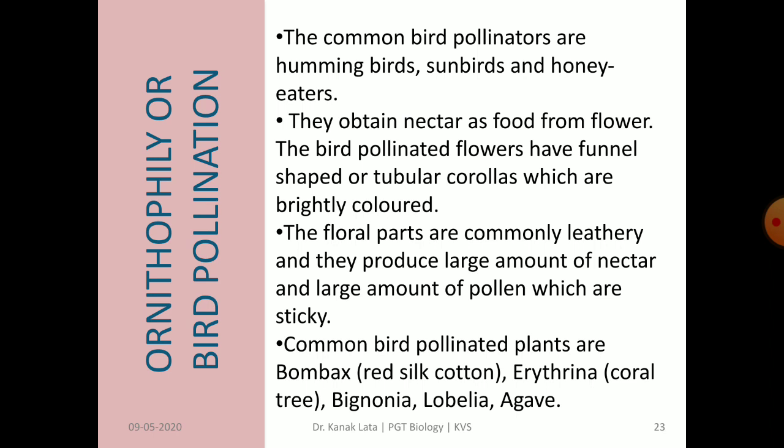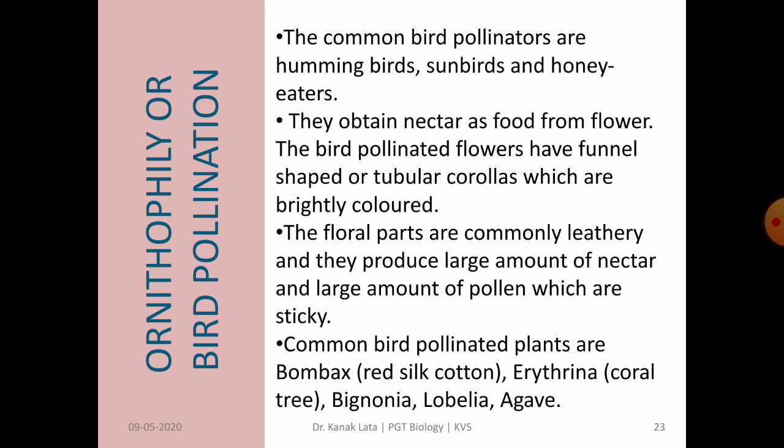Next one is ornithophily or bird pollination. The common bird pollinators are hummingbird, the smallest bird, sunbird, honey eaters. These birds collect nectar from flowers as food. The bird pollinated flowers have funnel shaped or tubular corollas and are brightly colored.